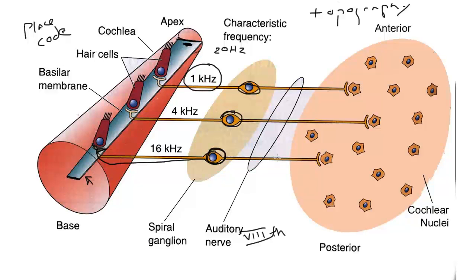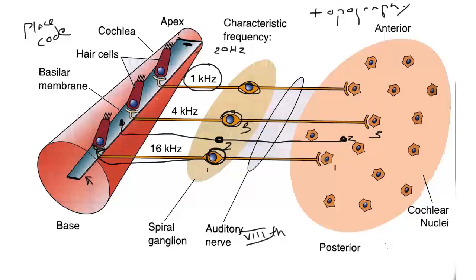And then notice the axons from each of these ganglion cells now terminate in an orderly fashion, so that if we put another ganglion cell here, that was going out and talking to this piece of basilar membrane hair cells there, it would terminate somewhere in between these other two, because there's a topography. We're going from 1 to 2 to 3. Similarly here we're going 1 to 2 to 3.